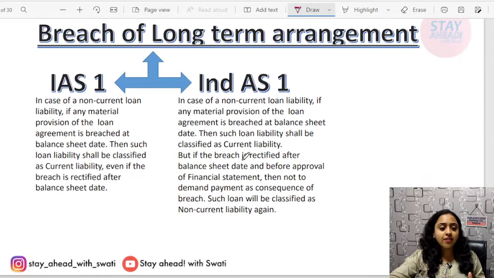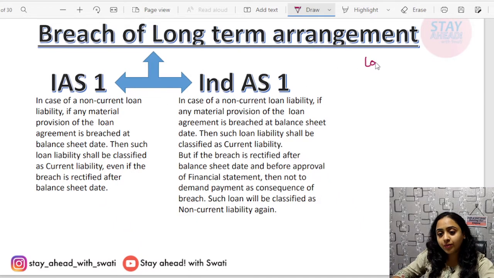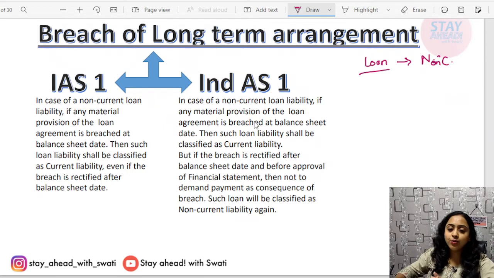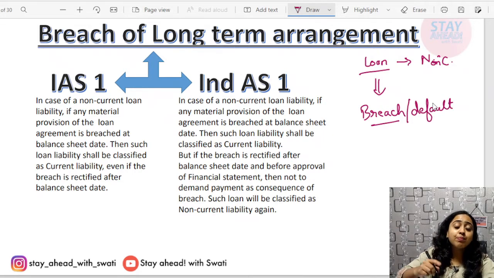Last comes the carve-out. There is a simple one, the carve-out. International Accounting Standard 1 says that if there is any loan that is classified as non-current, no issue. If in case there is any breach or default, the bank has the power to demand or call the loan amount immediately.